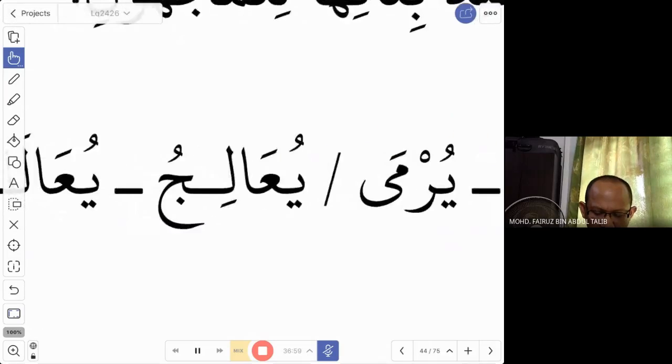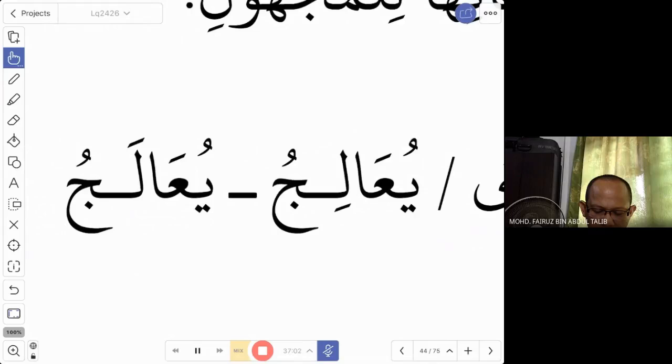Wa akhiran. Here there is no change in terms of the spelling. This is just to show you the 4-letter fi'il. What will happen? Yu'aliju, treat. Yu'alaju. So the ya here, the dhamma remains. Why? Because for the fi'il ma'lum, this is also a dhamma. For the majhul, it is also a dhamma. So you don't see any change.